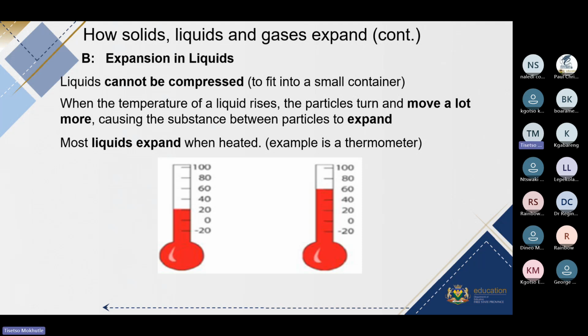All right, let's look at the temperature effect. When the temperature of a liquid rises, the particles move a lot more. We already know that, causing the substance between the particles to expand. Now, as you heat this liquid on the left, the particles move faster and they need more room or space for movement. And the spaces are growing bigger. So the only way for the liquid to move is upward. That is why the level of the liquid rises on the right.